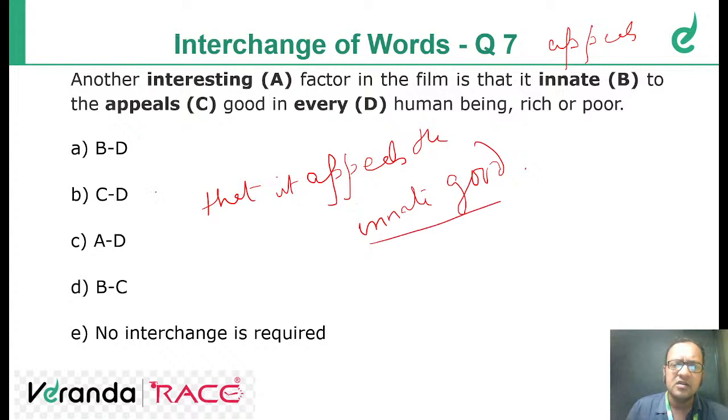Innate good. So the answer should be B and C. This is the correct answer. Clear? Let me see your comments.